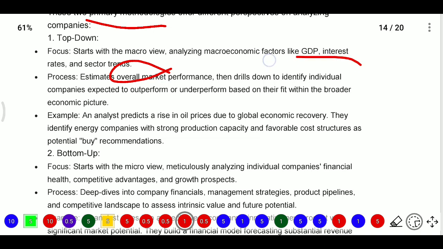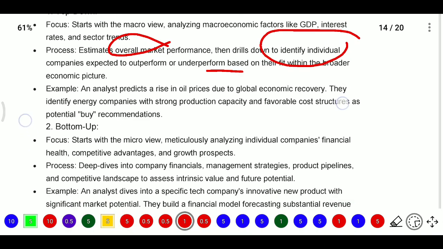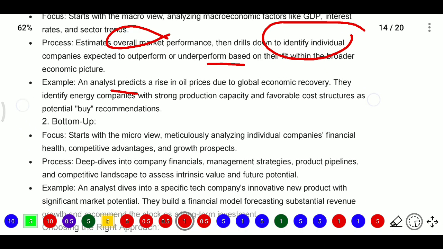After that they will identify some individual companies and estimate their performance, what their outperformance and underperformance will be, based on their fit within the broader economic picture. For example, an analyst predicts a rise in oil price due to global economic recovery. They identify energy companies with strong production capacity and favorable cost structure as having potential for a buy recommendation.